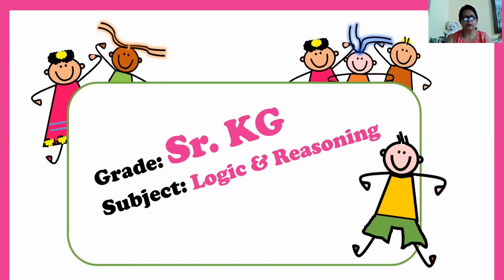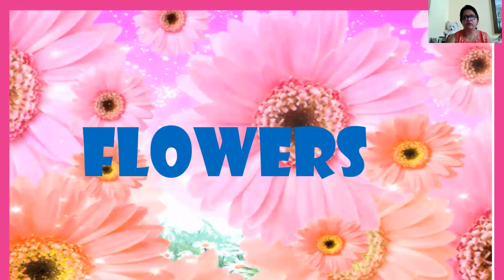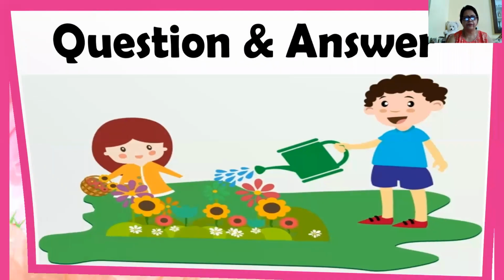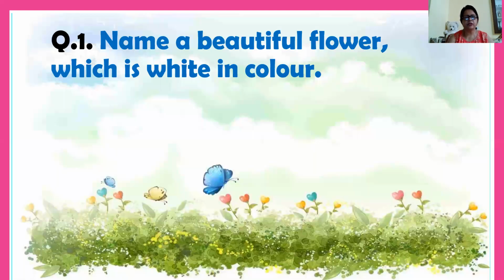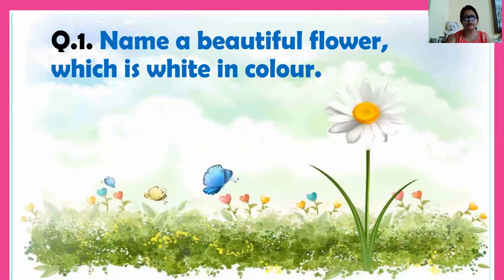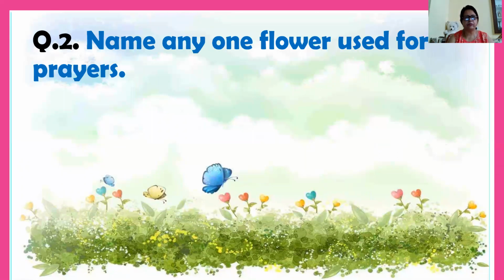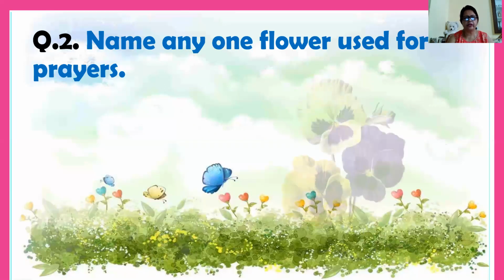Good morning. Today we are going to revise subject logic and reasoning. First of all, we will learn names of flowers and their question answers. So number one is, name a beautiful flower which is white in color, and its answer is daisy. Question number two, name any one flower used for prayers.